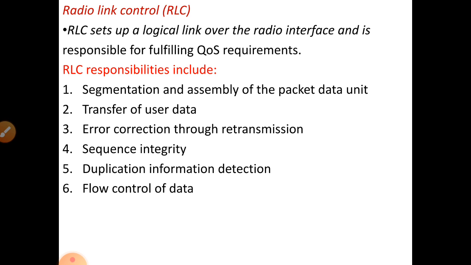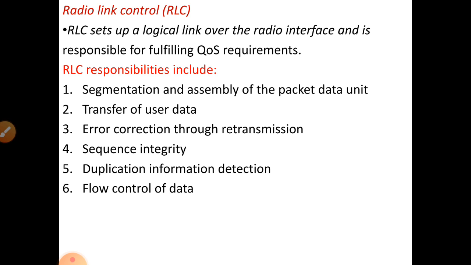Next will be radio link control, RLC. This RLC will set up the logical link over the radio interface, and it is responsible for fulfilling the quality of service requirement. These are the responsibilities given to the RLC. First, they will segment the data. Segmentation is performed on the transmitter side, and the segmented data will be reassembled into packet data units on the receiver side.